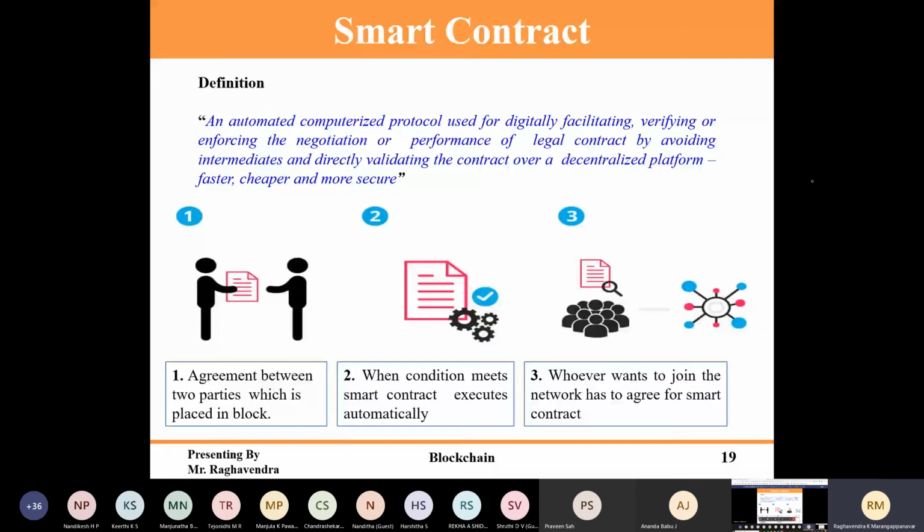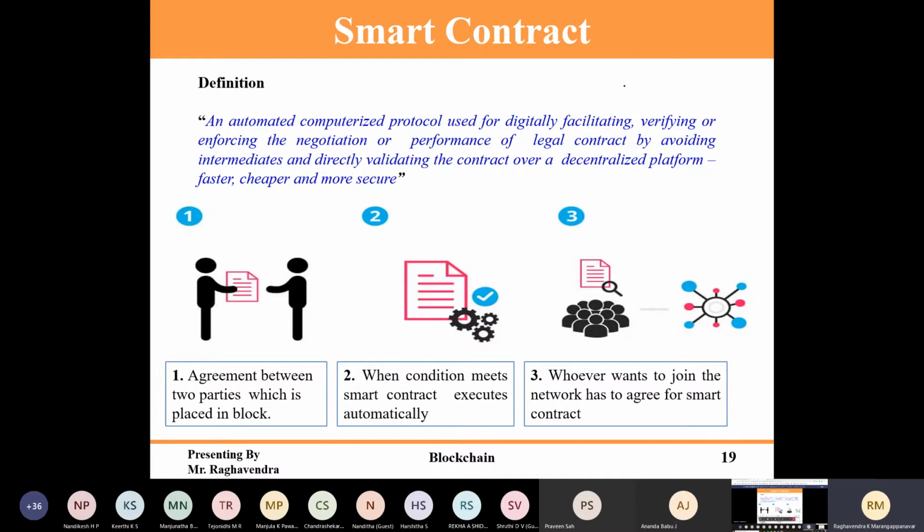Once it is created, it cannot be changed at any time. Suppose they want to change the smart contract, how will they do it? They have to deploy a new smart contract, because the old one they cannot edit. It's immutability, it's already deployed, it's done. Whatever chain has been created is based on the transactions and on the smart contract already deployed. So a smart contract is like an intermediate.